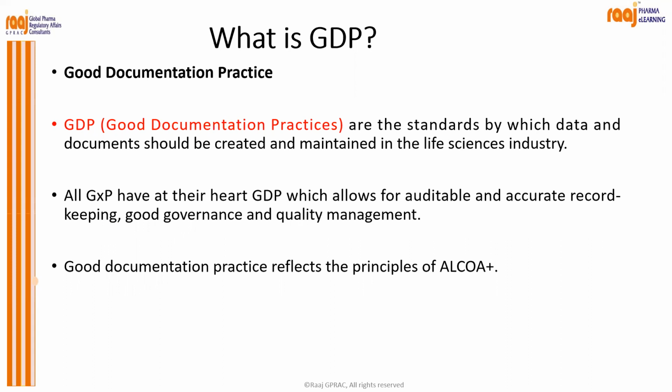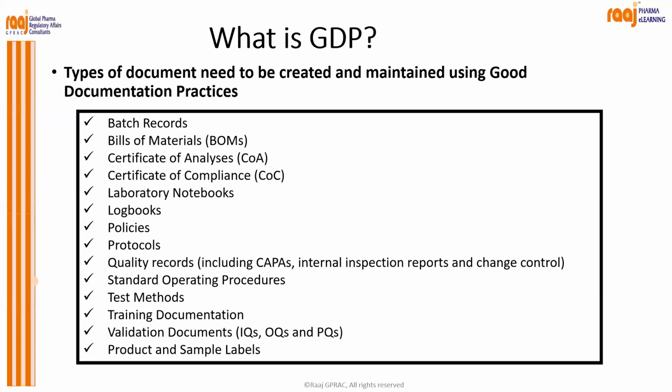These are the standards by which data and documents should be created and maintained in the life science industry. And all GXP at their heart have GDP, which allows for auditable and accurate record keeping, good governance, and quality management. So good documentation practice reflects the principle of ALCOA. What is the meaning of ALCOA and ALCOA Plus? Let us understand in the forthcoming slide. First, you understand what is GDP and what are the different types of documents which need to be created and maintained using good documentation practices.